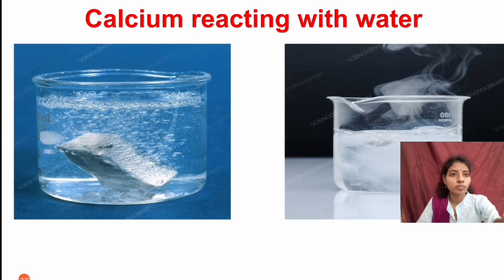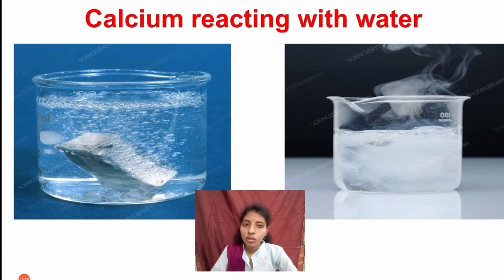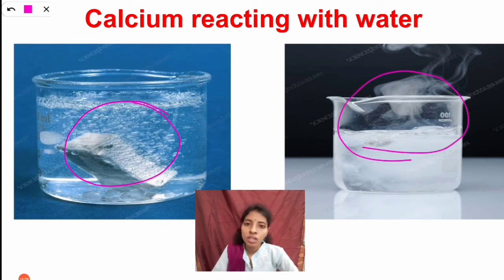So you can see here calcium reacting with water. When we drop calcium in water, it reacts with water and releases a gas. So which gas is released? That is hydrogen gas, released when calcium reacts with water. You can see when it is dropped in water, bubbles form in the solution. So it releases hydrogen gas from this solution.